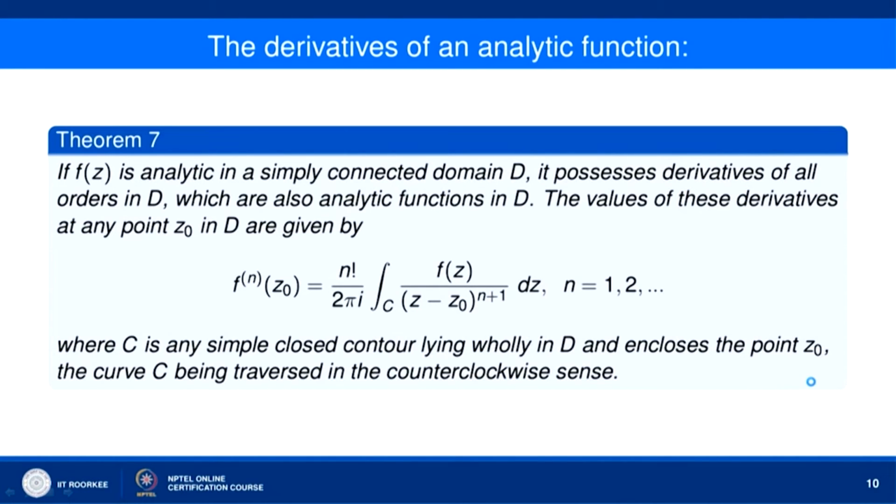Now, let us consider the theorem which tells us that if f z is an analytic function, then all order derivatives of f z are also analytic. Now, this result is very important. If you compare it with the corresponding result in real analysis, there if a function y equal to f x is differentiable, we cannot say anything about the existence of the second order derivative.